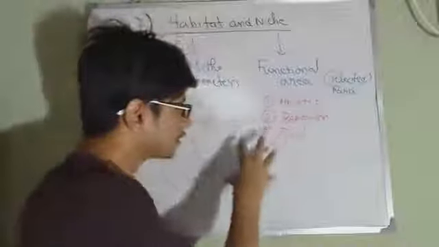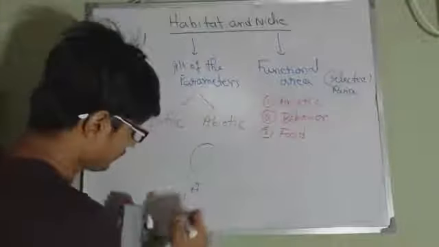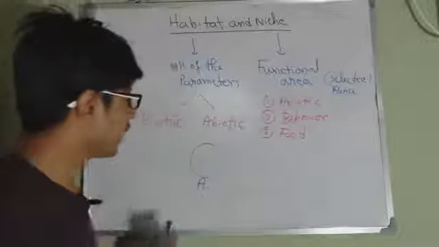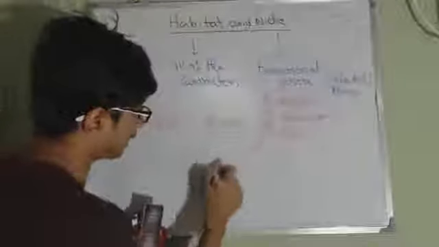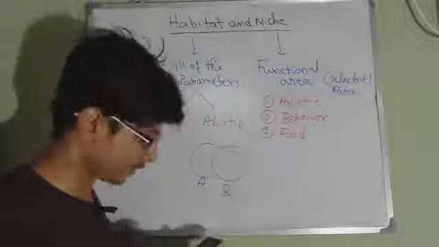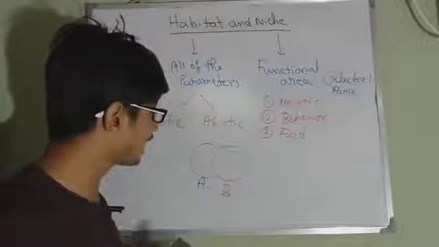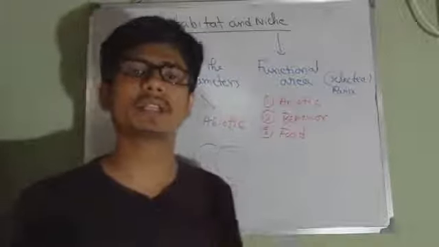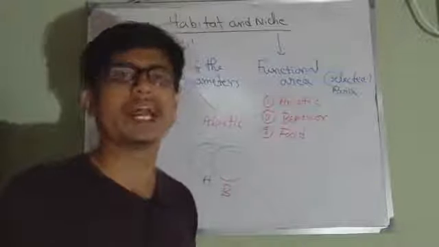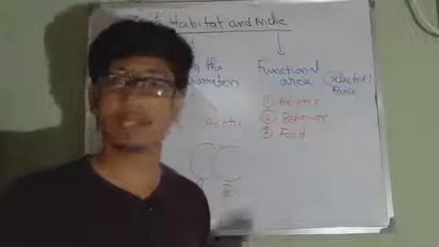Remember, because if the organisms' niches are the same, if we have two different organisms, let's say organism A and organism B, both of them have the same food habits and the same behavior. Let's say they both are carnivorous, right? And they also feed on the same type of food source, and they are living in the same place. So what will it do? It will result in competition, right? Just like, say, a wolf and a tiger, if they live together and both of them feed on rabbit, in that case they will end up in competition.